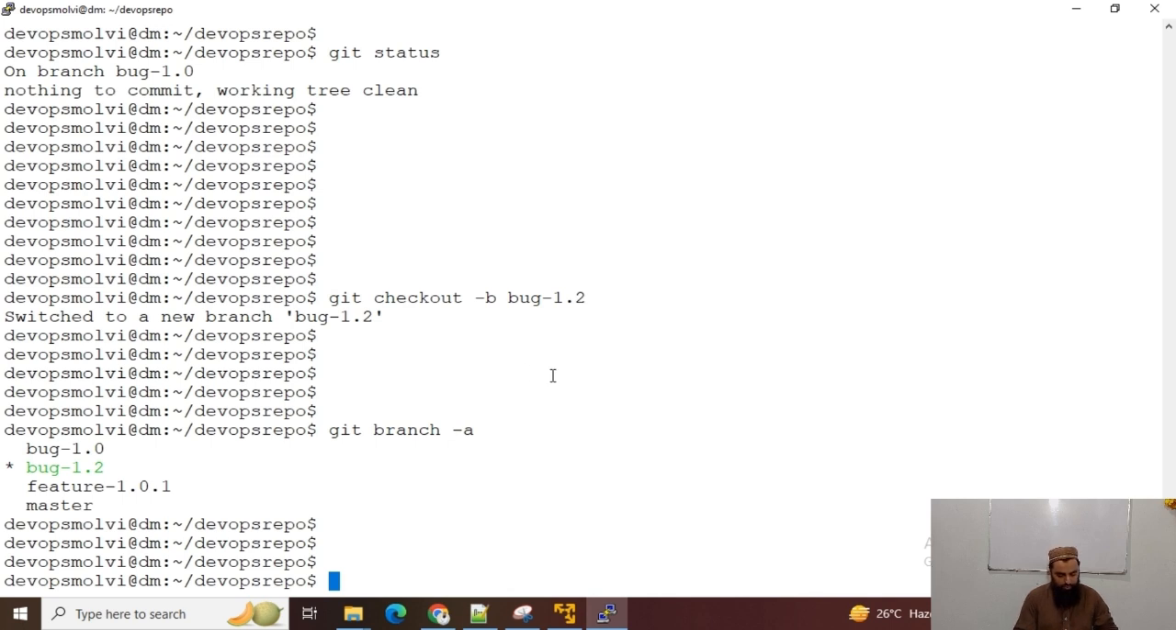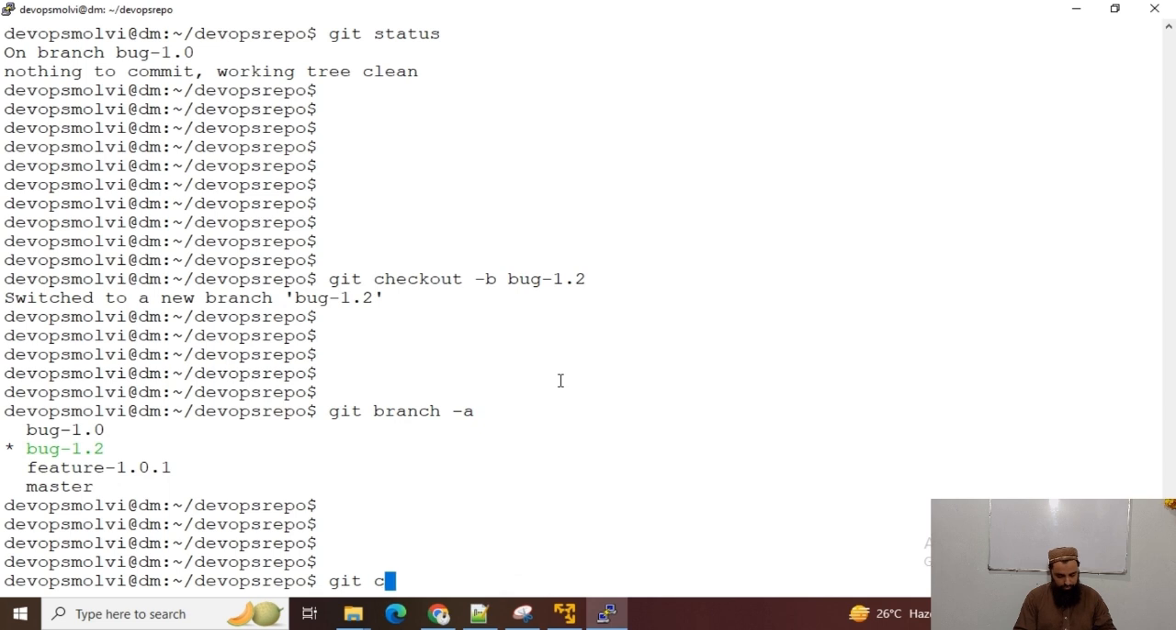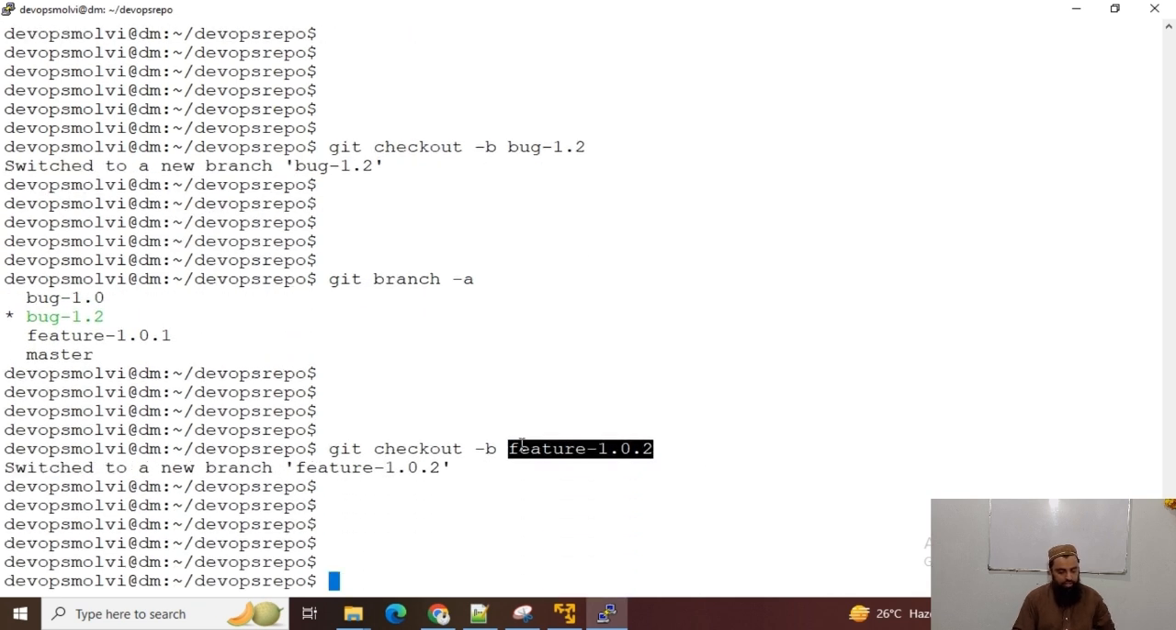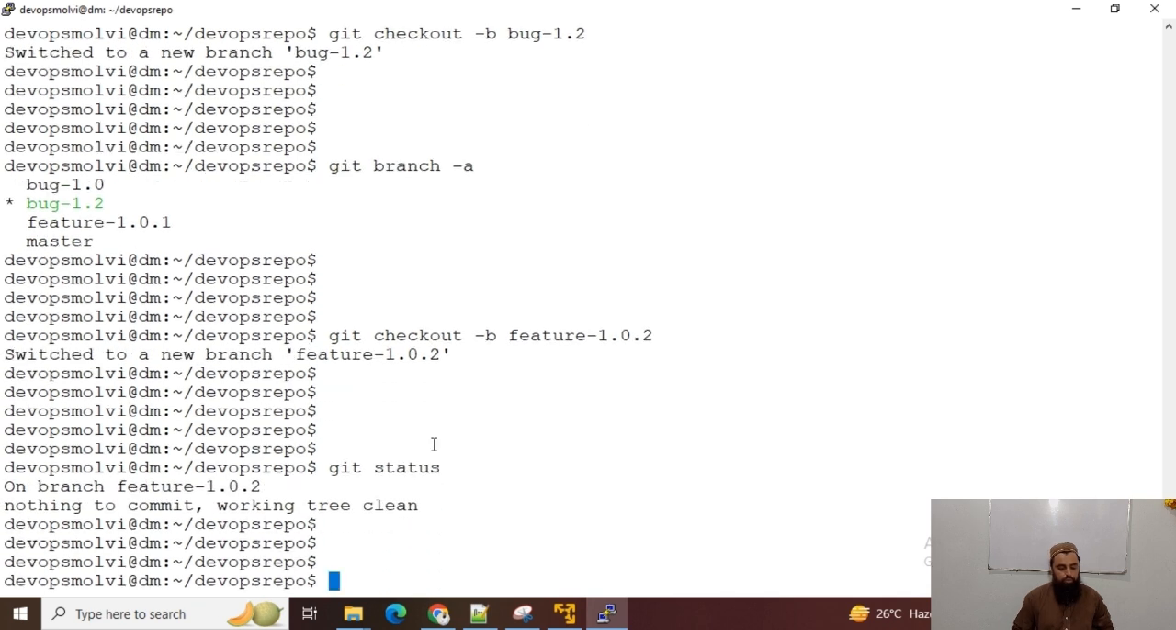Similarly, if I want to create and check out, -b is used to create the new branch. Okay, and now I can use feature 1.0.2. Now what will happen? It will first create a new branch, feature 1.0.2, and our branch would be switched from bug 1.2 to feature 1.0.2. I hope that now you understand it. So I can use this, and you can see git status as well, and we are on branch 1.0.2.